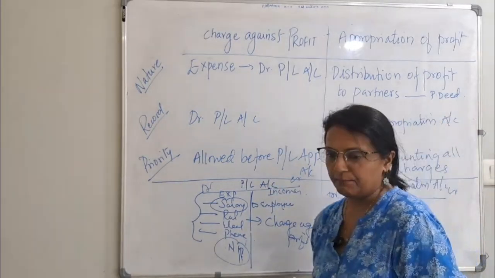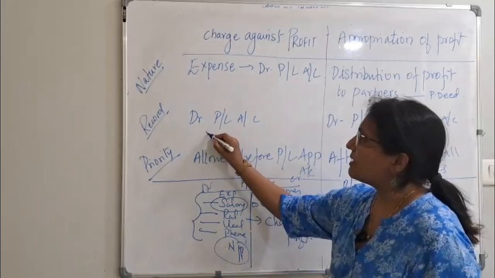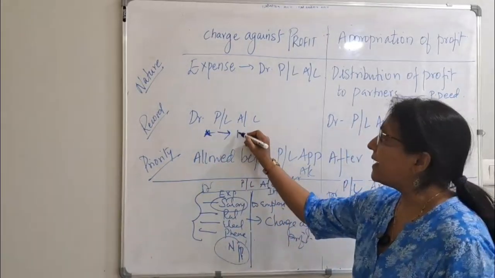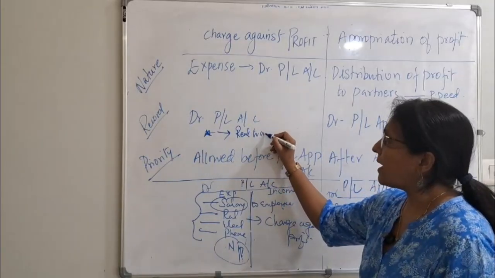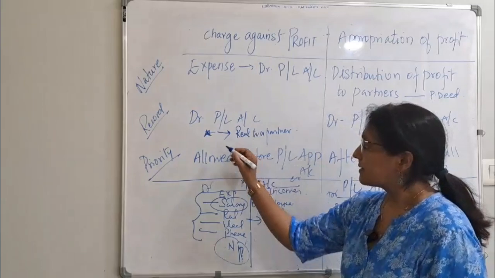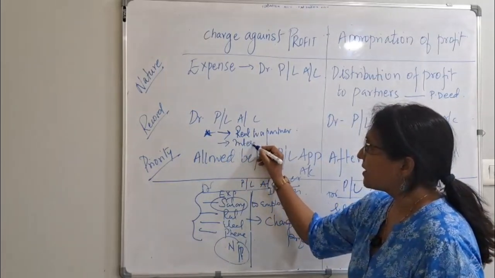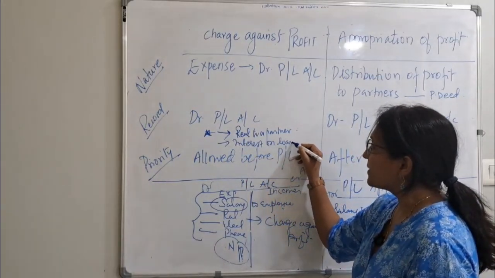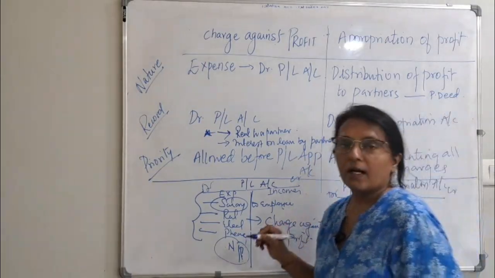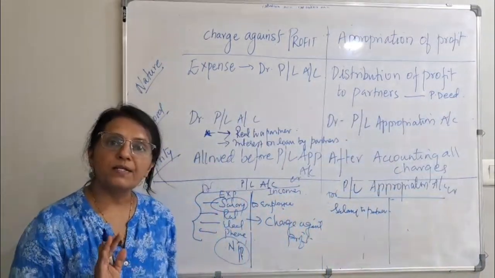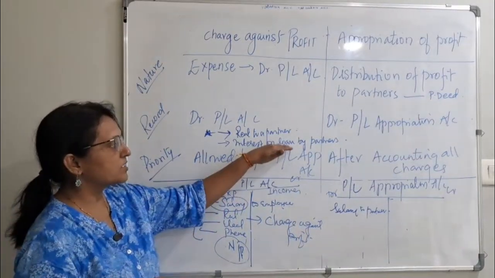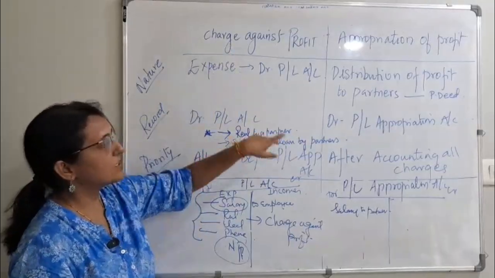Now what are the examples? I will make a star mark over here. Examples in this case are rent to a partner. Rent to a partner is charged against profit. Interest on loan by a partner: a partner has given a loan and you have to pay interest on that, 6% if there is no agreement. This interest on loan by a partner is a charge against profit.